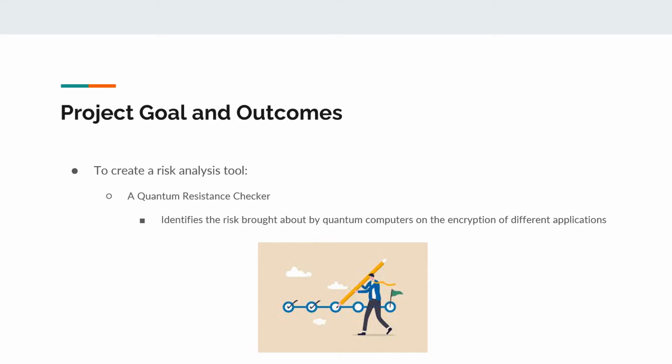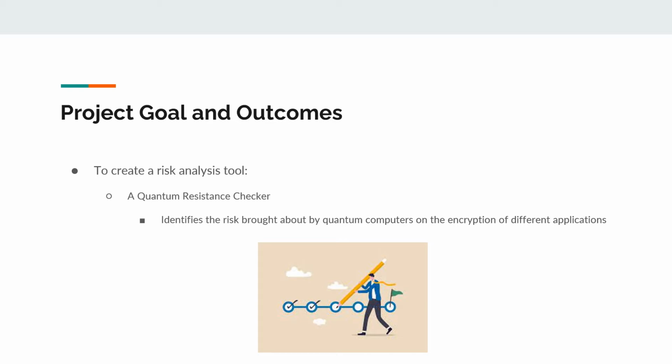Project goals and outcomes. Our primary goal is to make a quantum risk analysis tool, which we are calling the Quantum Resistance Checker. Our goal is to create this website tool that people can use to search up an application and see how resistant it is to quantum computing. We're hoping our capstone project will help create a centralized location where everyone can access detailed reports on how different applications fare against quantum computing, what encryptions they use, and how they store their keys.